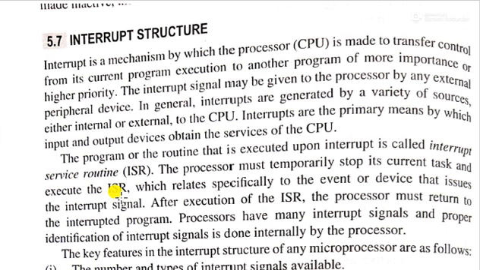Okay. So at the time of the pin diagram of 8085, I told the difference between the hold signal and interrupt. Both are like an interrupt.